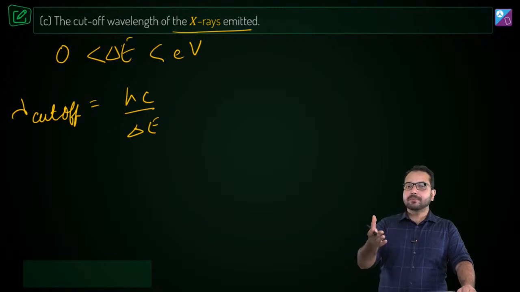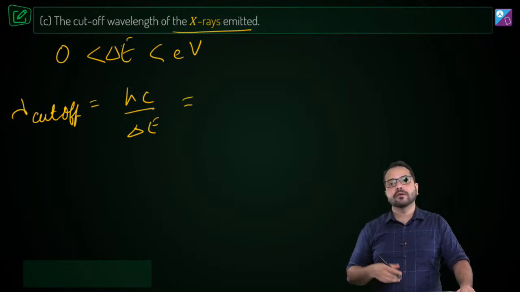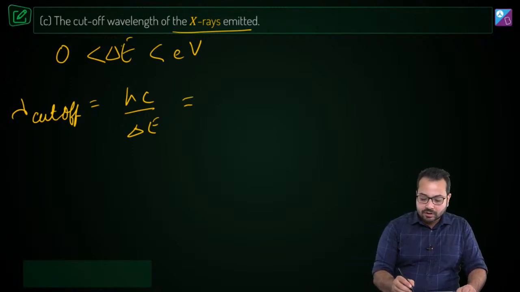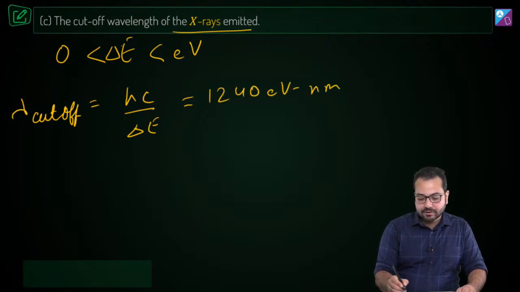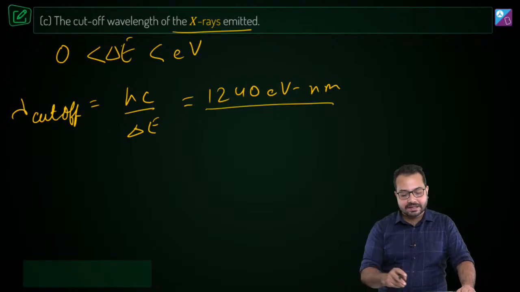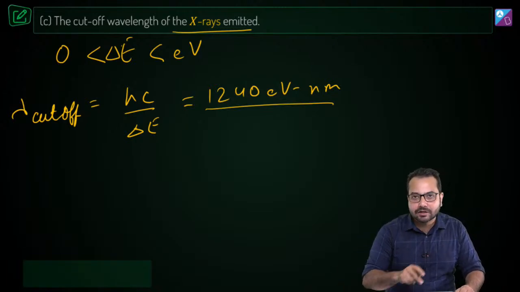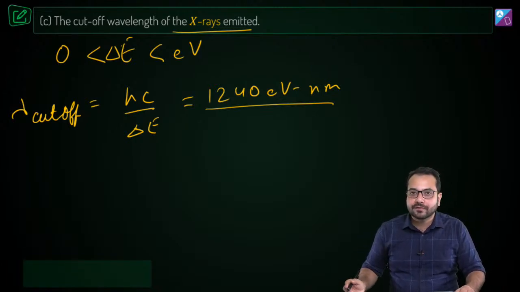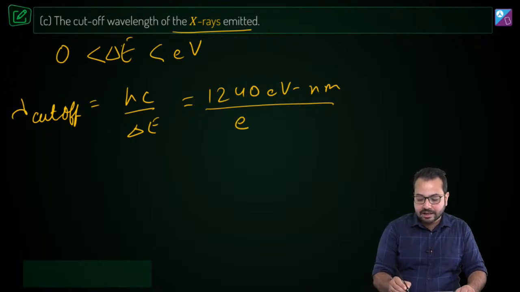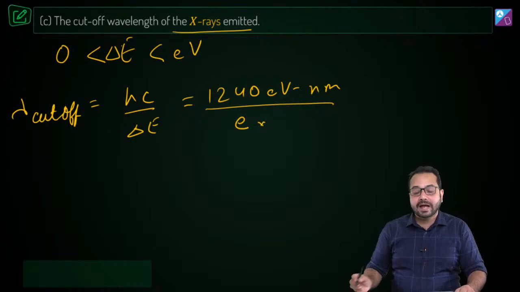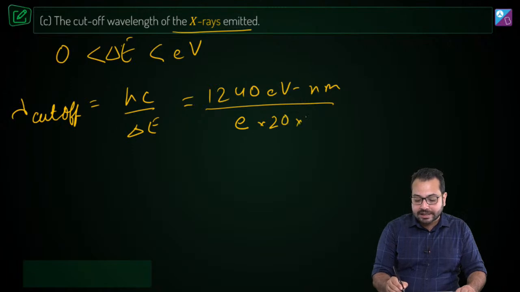Okay, and that is the mechanism of the production of continuous X-rays. So λ = hc/ΔE, where hc is 1240 electron volt nanometer. What is ΔE? The maximum value of ΔE can be eV. So it is going to be e times, what do we have? We have 20 × 10^3 volt.